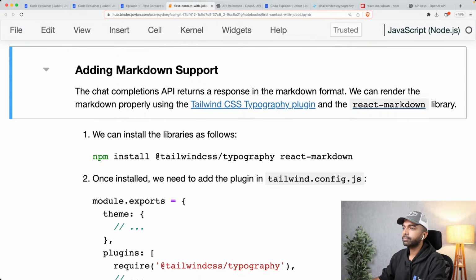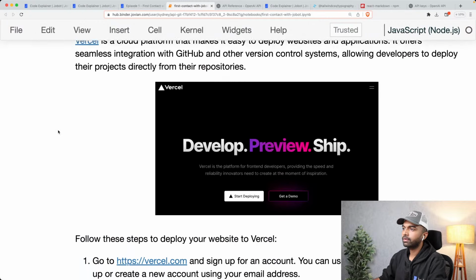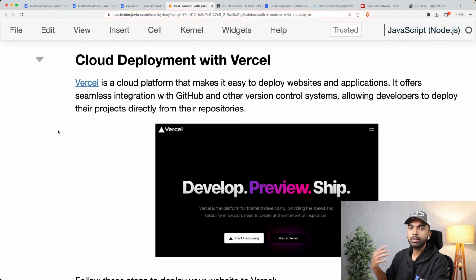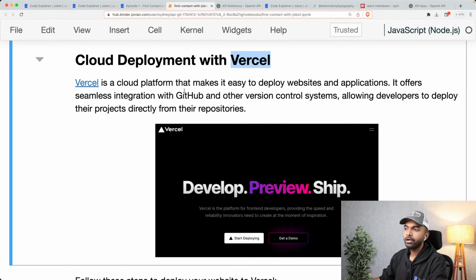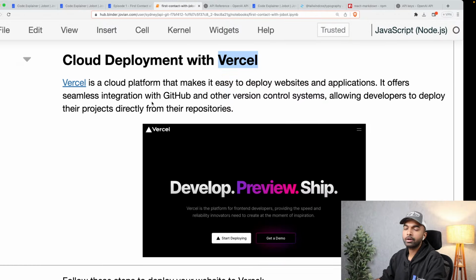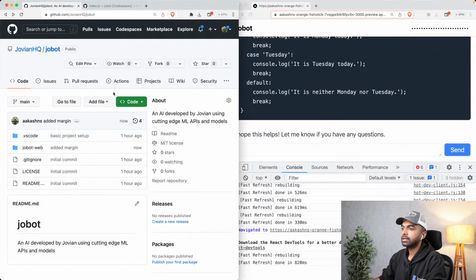Okay, so the final step now, once we've added Markdown support and we've done all of this, is to perform cloud deployment. And for cloud deployment, we are going to use this platform called Vercel. Vercel is a cloud platform that makes it really easy to deploy Next.js applications. In fact, they're also the creators of Next.js. It offers seamless integration with GitHub and allows you to deploy directly in one click.